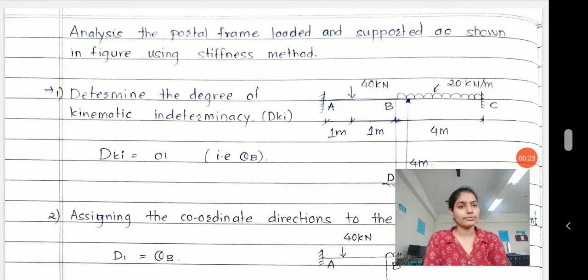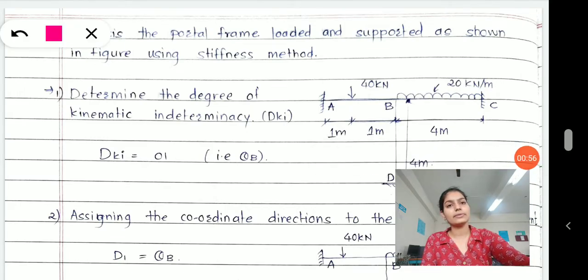This is the non-sway frame and I hope you have understood in each of your units we have solved first of all the beams, then we shift towards the frames, and in the frames you have two categories, sway frames and non-sway frames. So I am solving the non-sway frame here and I will give you one more question in the assignment part, and I request all of you to solve a variety of problems on this topic. That will give you better confidence and you will be able to solve multiple choice questions with all the concepts from this part. Okay, so let's start.